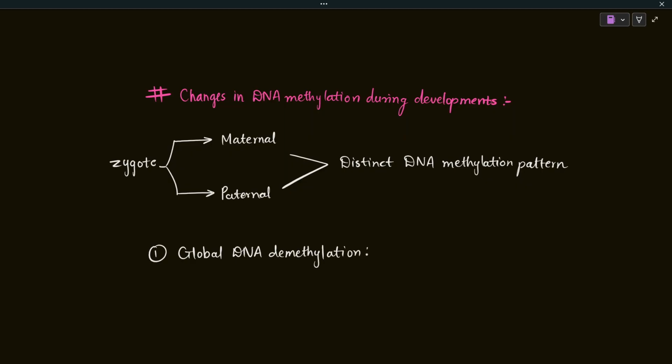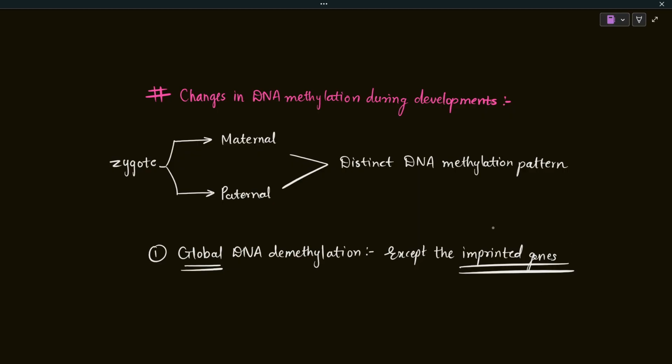Why? Because the embryo needs to set its own identity, and that will be set by the demethylation. This demethylation is important because the embryo is going to set its own new methylation marks. So first, the whole genome. This event is global, meaning the whole genome undergoes demethylation, except the imprinted genes. Those are like very important blueprints that get reserved by the embryo.